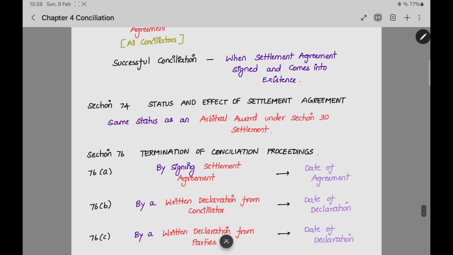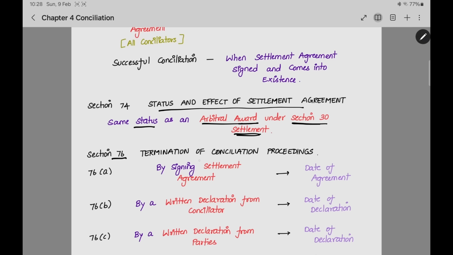The next section we are going to see is section number 74, status and effect of the settlement agreement. The settlement agreement is signed. What is the legal status of that agreement? It will have the same status as an arbitral award under section 30 settlement. As I said earlier, both are similar. Section number 73 settlement and section number 30 settlement, both are similar. The settlement agreement will be treated as an arbitral award on agreed terms under section 30.